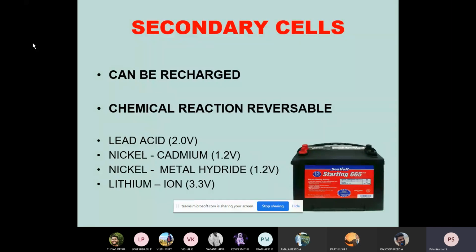In that, we already know lead acid, nickel cadmium, nickel metal hydride, lithium ion, and lithium sulfur. All these types of batteries can be recharged, which means the chemical reactions are reversible. For example, in our houses we use them for uninterrupted power supply, that is, for UPS purposes.